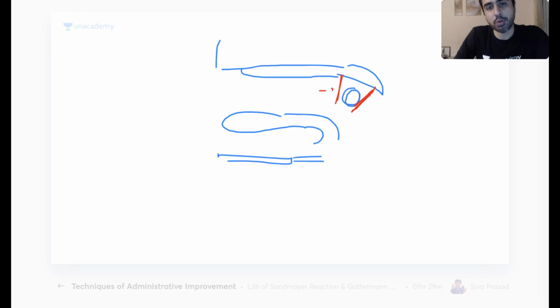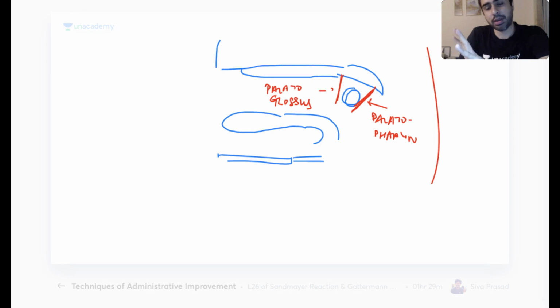So the anterior pillar is formed by what? Posterior pillar is formed by what? Mackey is saying palatoglossus. See, the part which is facing the tongue will obviously be palatoglossus. Glosso stands for tongue. So it will be palatoglossus because it is facing the tongue. The part which is facing the posterior pharyngeal wall, of course, is going to be palatopharyngeus. This is how you should remember anatomy. Don't mug it. You mug it, your life will get over, but you will not stop mugging. Understand the fundamentals of anatomy. So there is a palatoglossus, there is a palatopharyngeus.